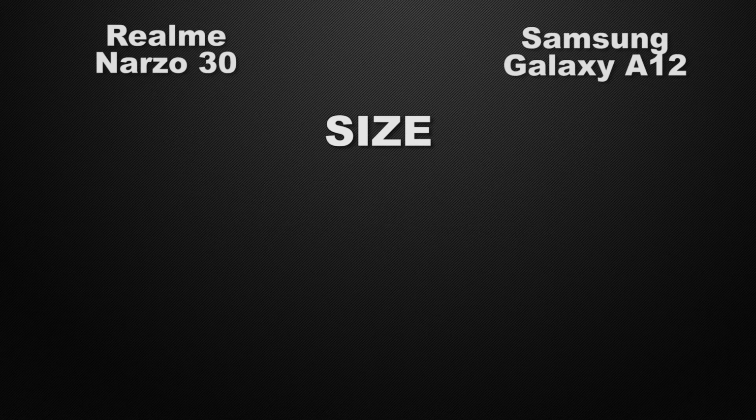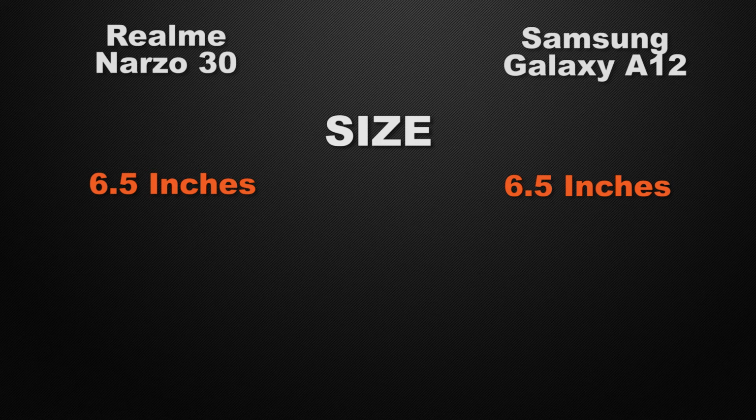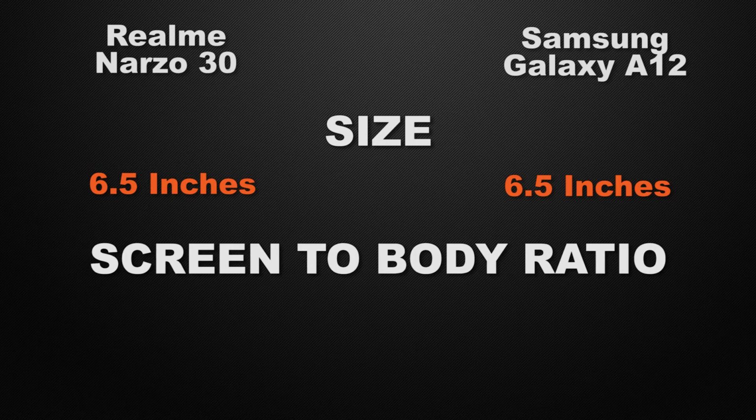Moving to the display features of the devices, let's start with the display size of the devices. Narzo 30 has a 6.5 inch display. On the other side, A12 also has a 6.5 inch display. So it's a tie here because both devices have the same screen size. And about the screen to body ratio of the devices, Narzo 30 has 83.4%, whereas A12 has 82.1%. So it's a tie here because both devices have approximately the same ratio.